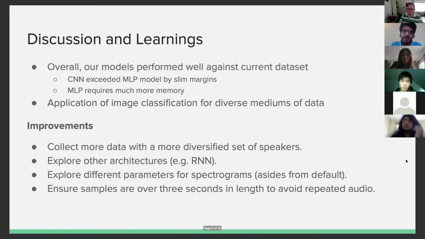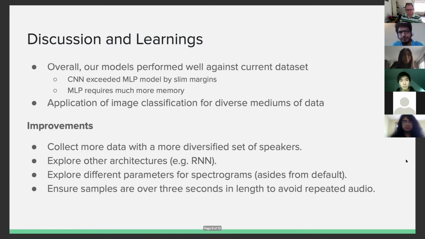Some improvements when iterating this project again include collecting more data with a more diversified set of speakers, possibly exploring other architectures, because I do know that some Facebook models use RNNs for their language translation systems, as well as exploring different parameters for spectrogram construction, as well as next time ensuring that audio samples are over 3 seconds in length, so we don't have to repeat the audio.